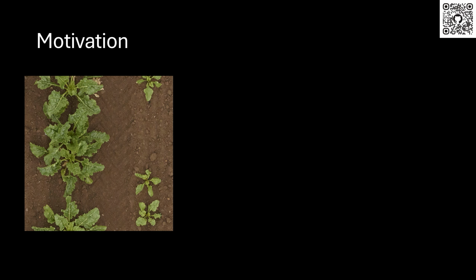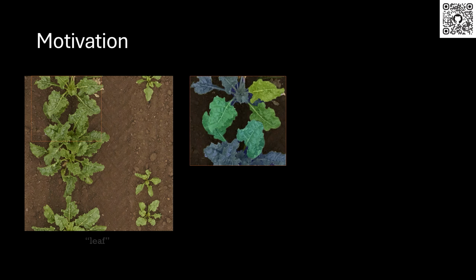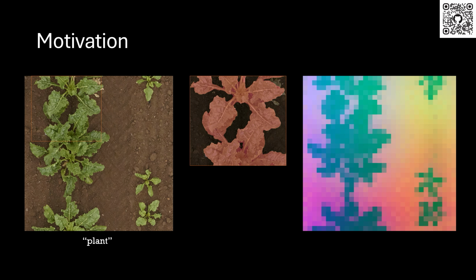However, things change when migrating to hierarchical plant segmentation. When using text prompts like leaf, it might show some reasonable results of leaf segmentation. But when using text prompts like plant, it will fail to segment the plants individually. The reason is that the grounding module extracts the whole feature of the image, and it treats the extracted plant features as the same thing.